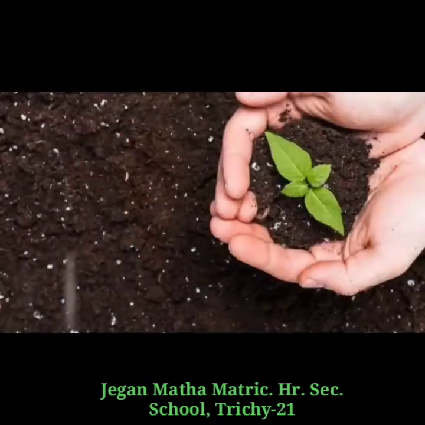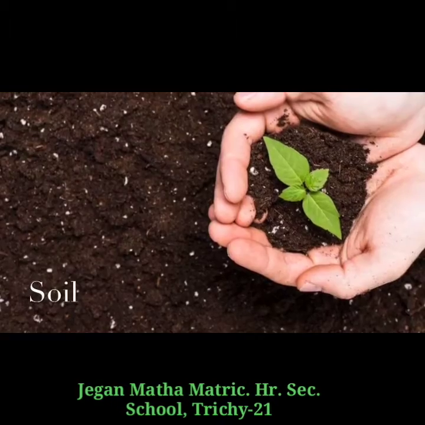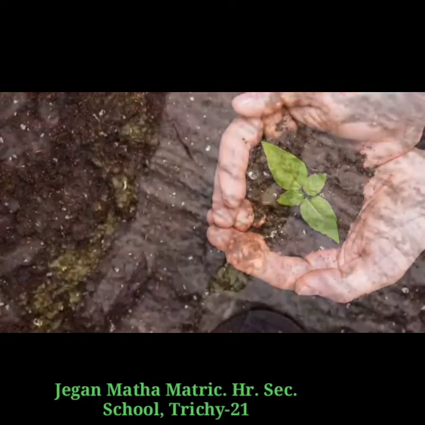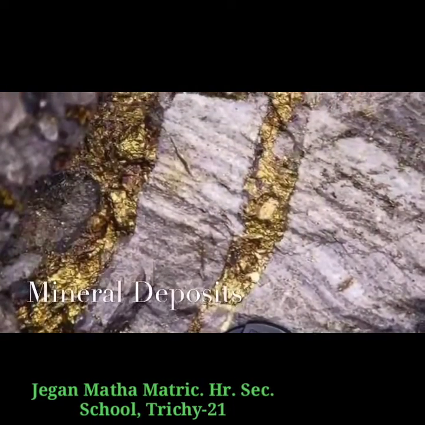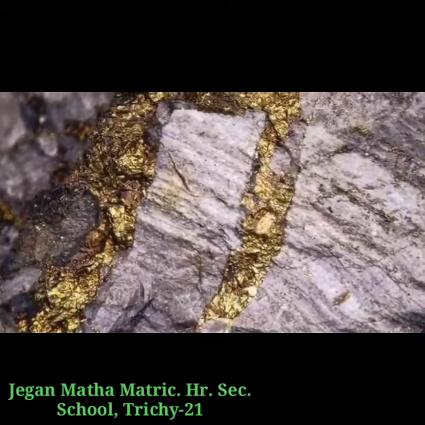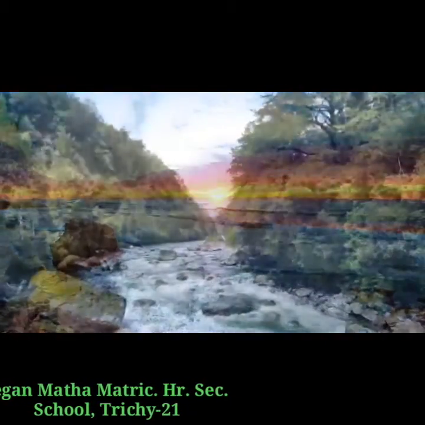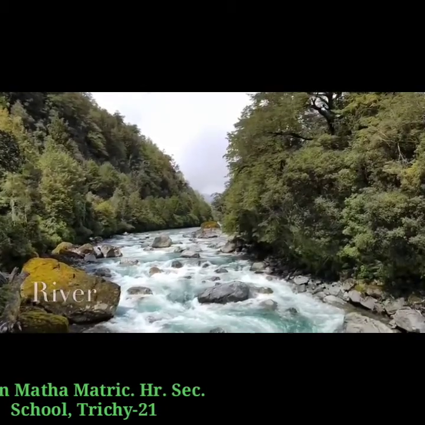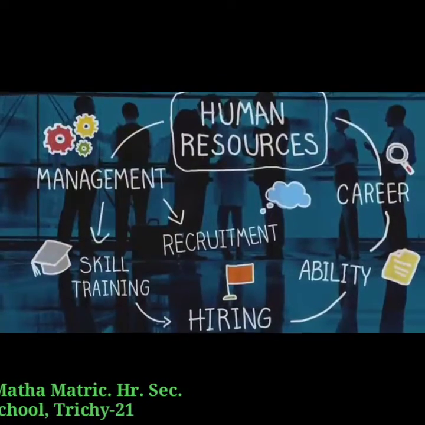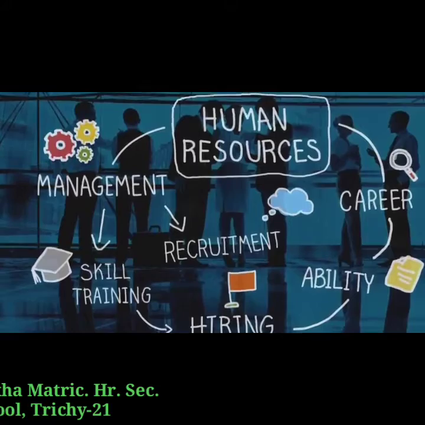Land refers to the natural resources such as soil and mineral deposits, seas, rivers, natural forests, fisheries, etc. Labor represents human resources.